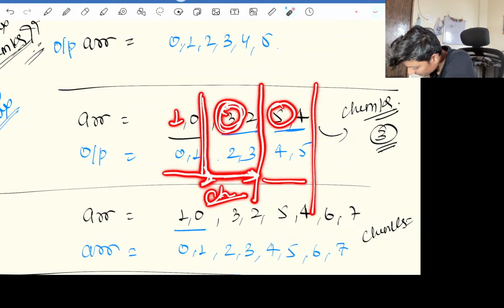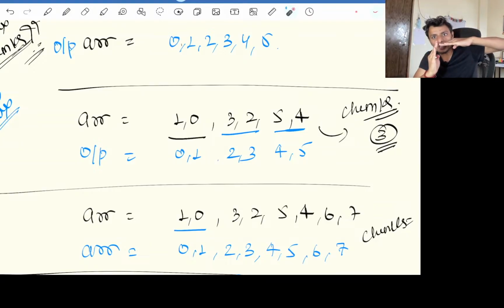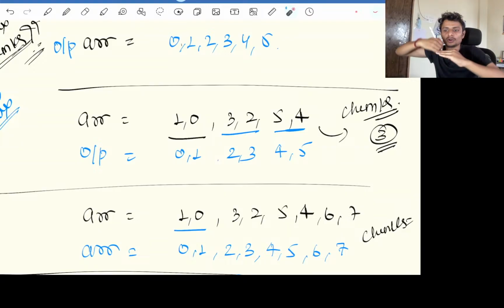What is this 5 suggesting? As soon as we get a higher number, our chunk size will be increasing, and if we are not getting a higher number, we will store that maximum number in a max index or whatever it is, and then as soon as we cross that maximum index, we will increase our chunk. Is this question making sense to you, guys?